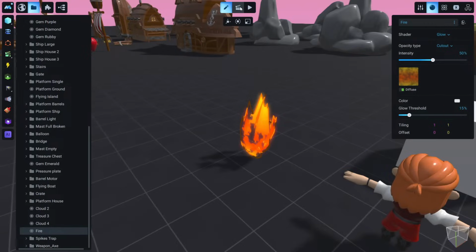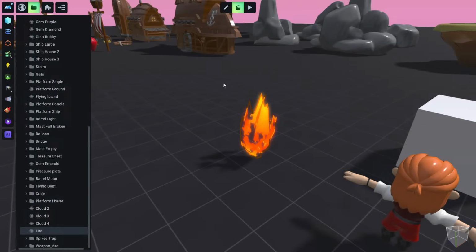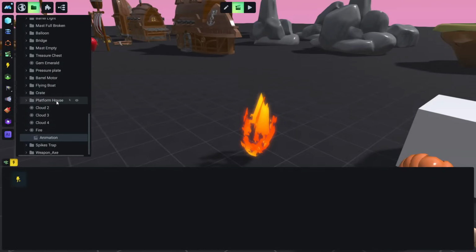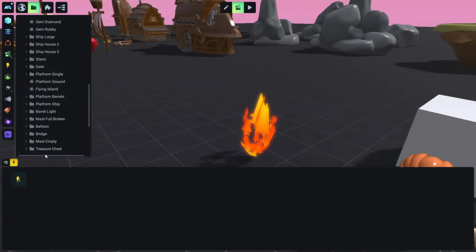So let's go to animation mode. And because we want to work with animations, we should be in animation mode. And let's go down here to Fire and right click and create an animation. And let's rename this anything we like. For example, fire animation. Something very unique, right? Okay, fire animation. And we go back to timeline.